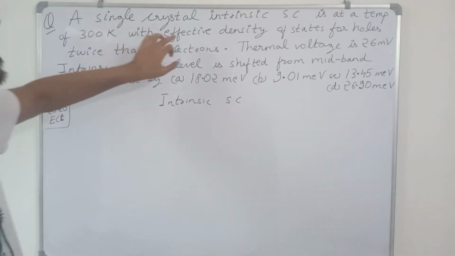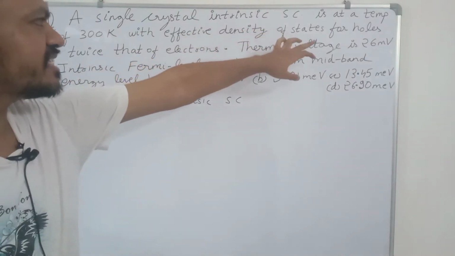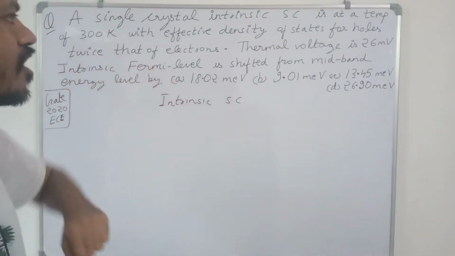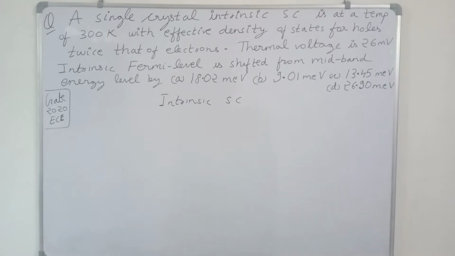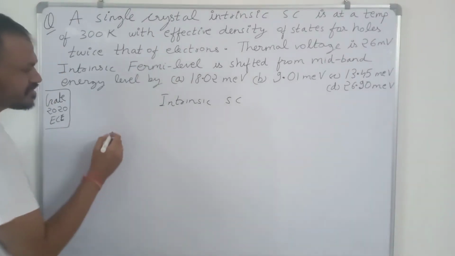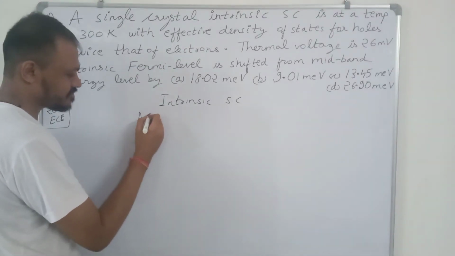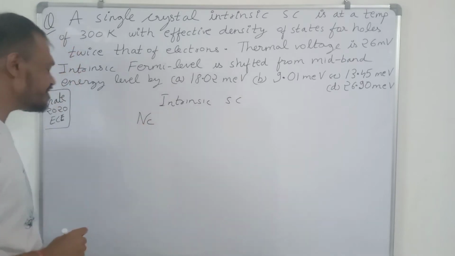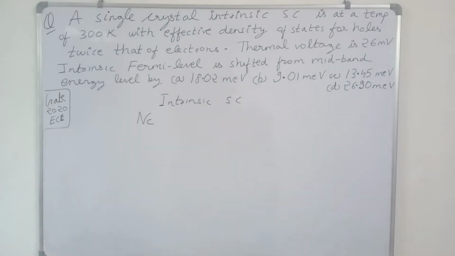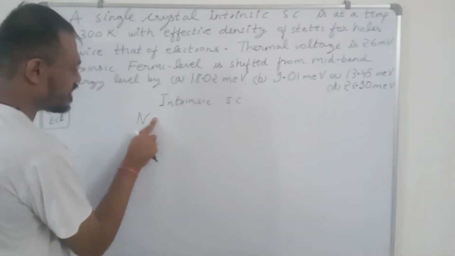And now it's given that the effective density of states for holes is twice that of electrons.